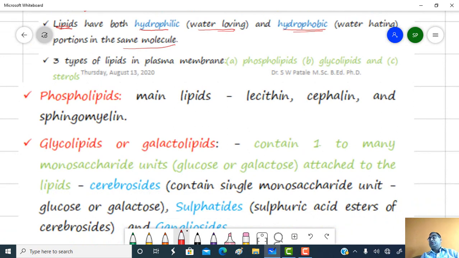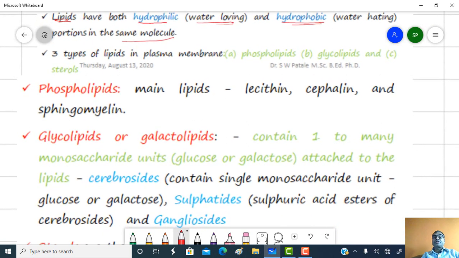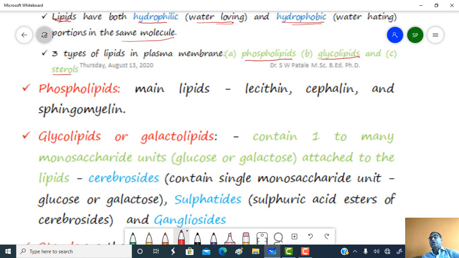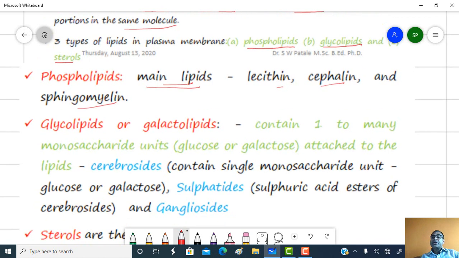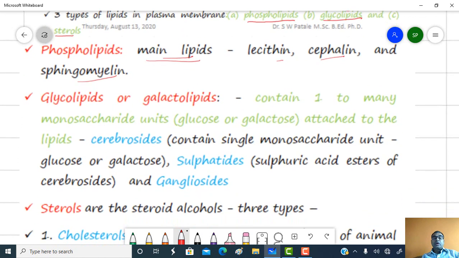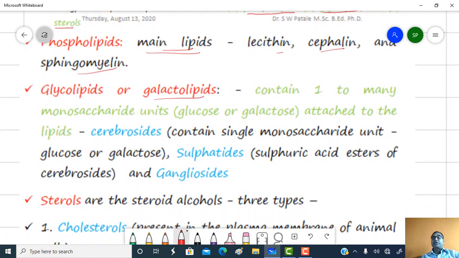There are three types of lipids present in the plasma membrane. First one is phospholipid, second one is glycolipid, and third one is sterol. Phospholipids are the main lipids, which include lecithin, cephalin, and sphingomyelin. Second, glycolipids, also called galactolipids.